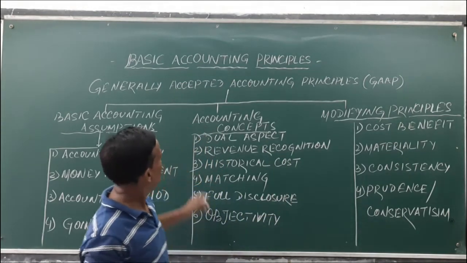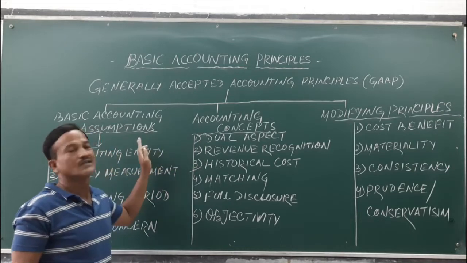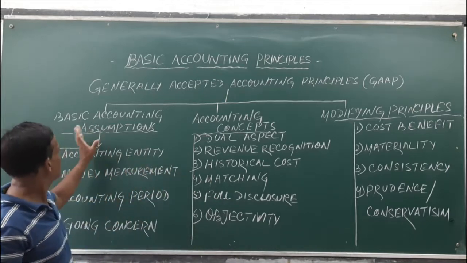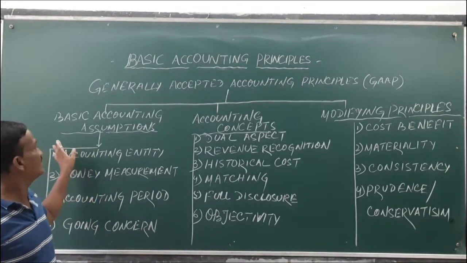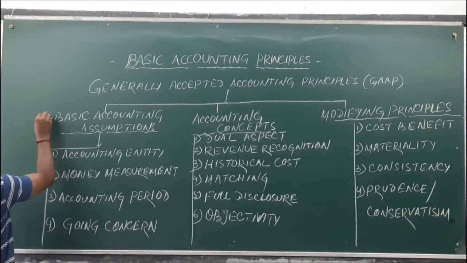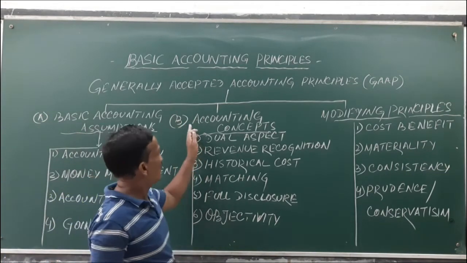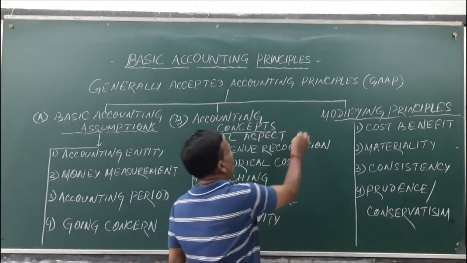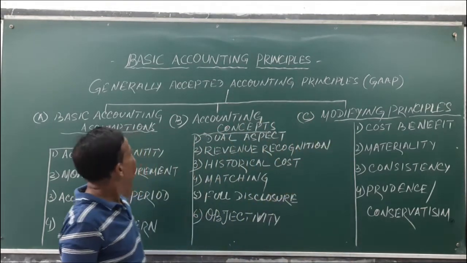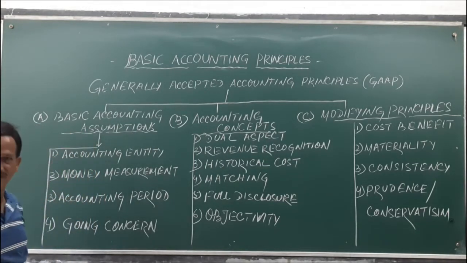This GAAP has been classified into three basic principles. The first is basic accounting assumptions. The second one is accounting concepts. And the third one is modifying principles. Now let's discuss the first one, the basic accounting assumptions.